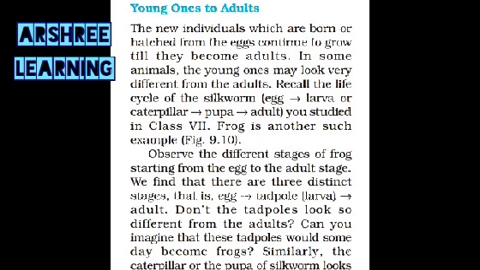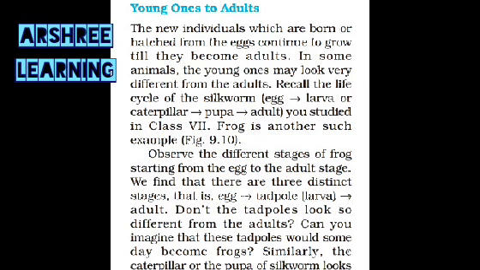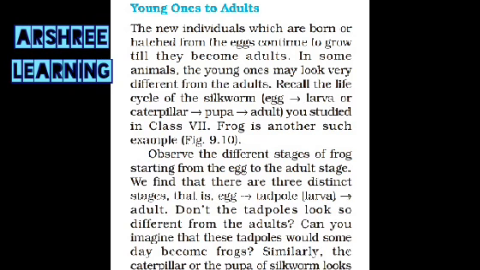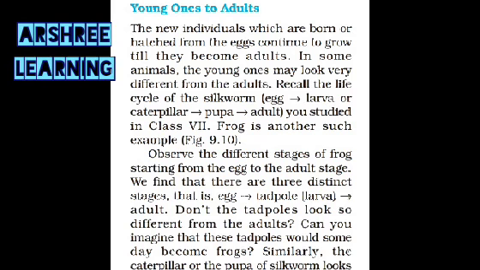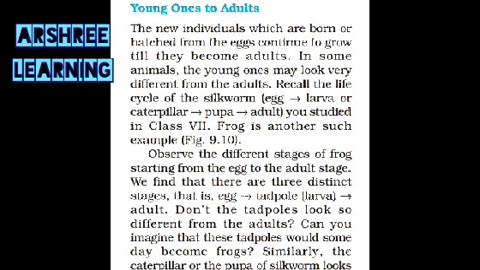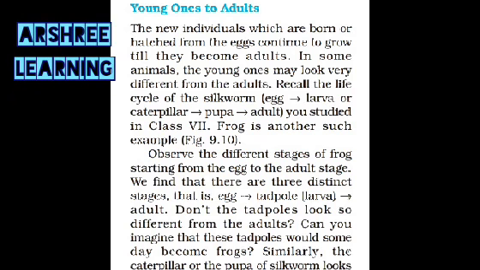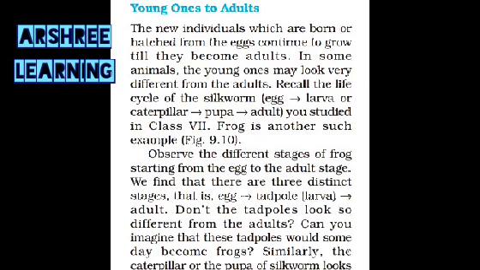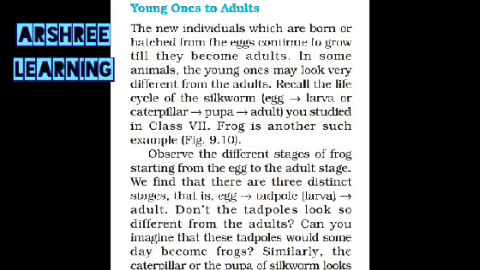The life cycle of a silkworm is, first it produces an egg, then the egg changes into a larva or a caterpillar, then it forms a pupa, and then it forms the adult. In class 7th you studied about this. Frog is another such example which produces an egg, and the egg hatches out, and from the egg till the time it forms a frog, there is a total change in the body.